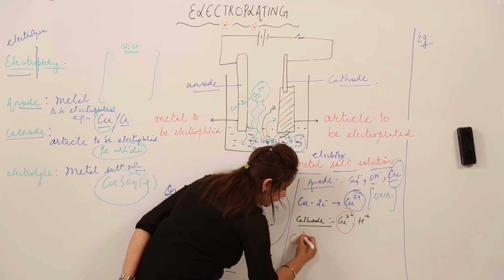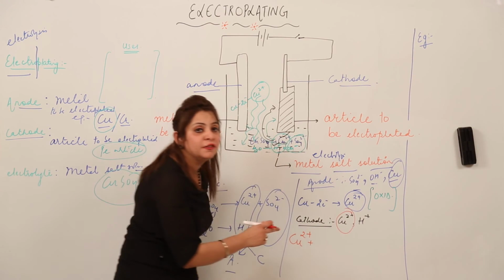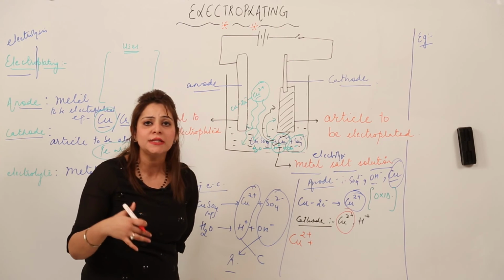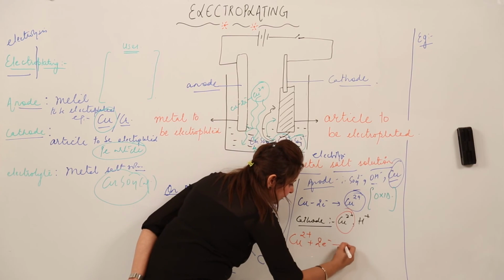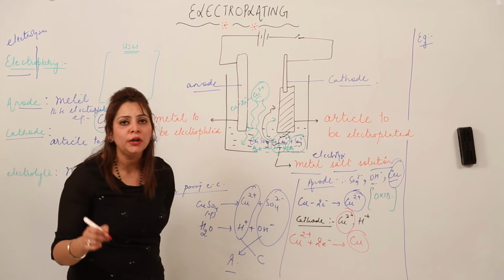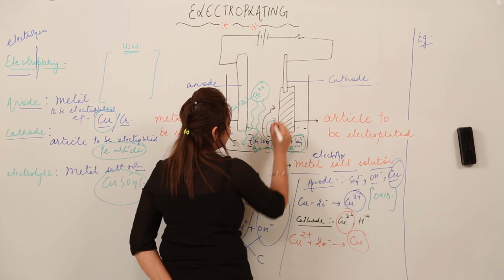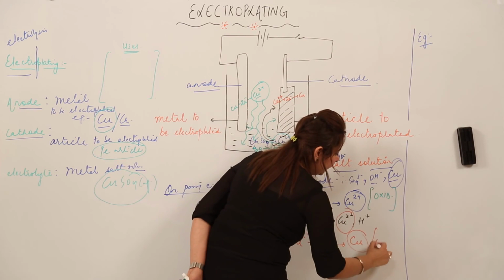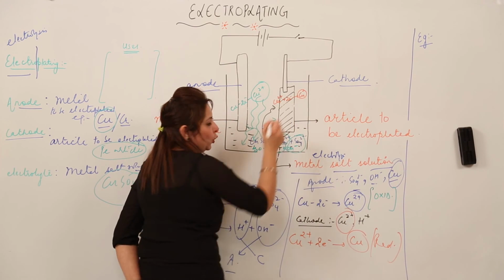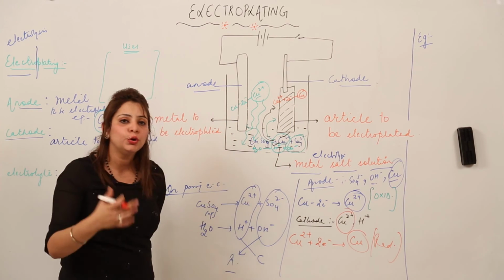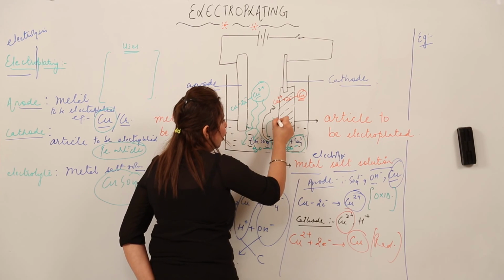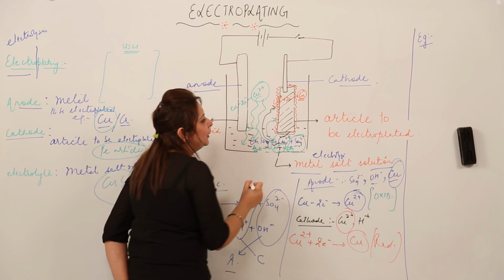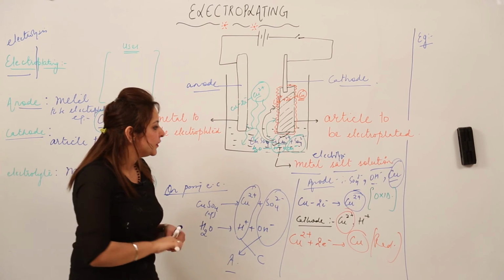So what is going to happen? These Cu2 positive ions, 2 positive means they have already lost their 2 electrons. So what will they be doing here? They will be gaining their 2 electrons back. So see, this is what is happening in this equation, and they are turning into pure copper. So I'll just write the reactions here also. These Cu2 positive ions are going here, they are accepting 2 electrons, that is they are undergoing reduction process, and they are forming the pure copper metal, and this kind of reaction goes on occurring, and this copper metal goes on depositing, or you can say it starts making the coating on the desired article which we use for electroplating. I think you got it.